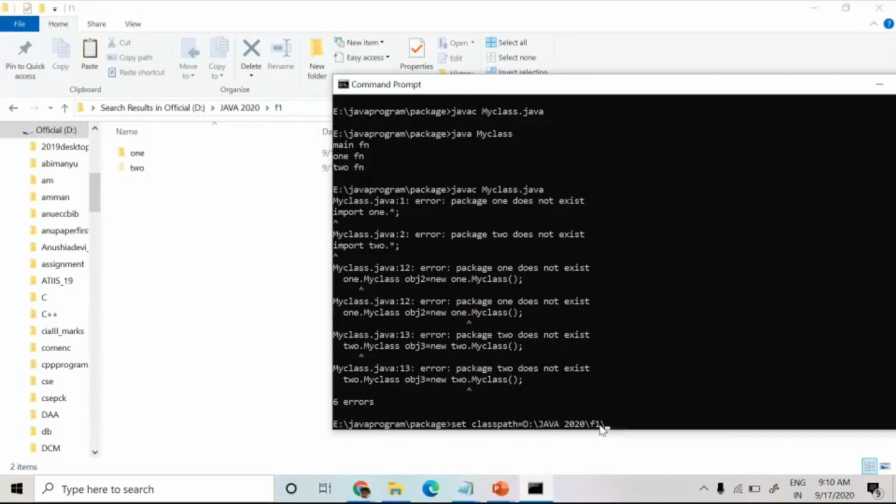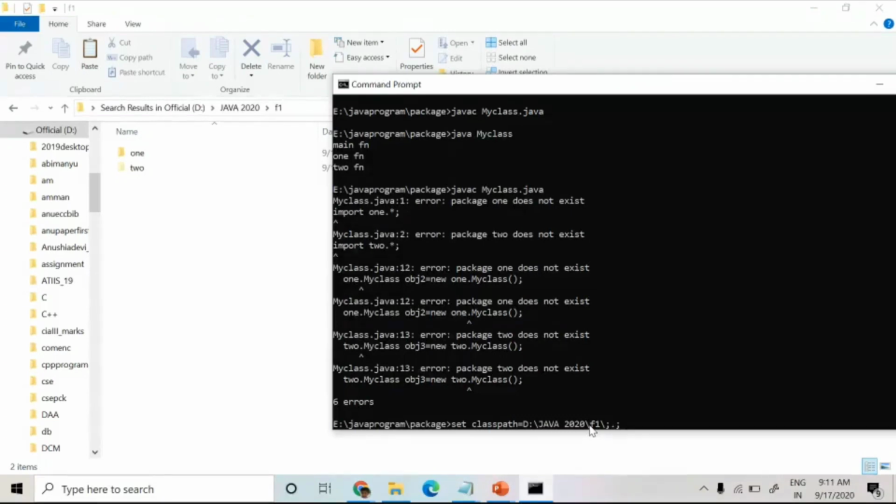Okay, so I can give many classpath entries by separating them with a semicolon. And also I'm going to give dot. This dot is for searching in the current directory, because the main class, MyClass dot class, is available in the package folder itself. So if I set this path, that class file is also searched in that particular folder F1. Got it? Understood?